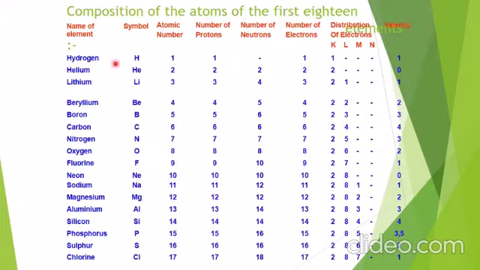Hydrogen has atomic number 1. The number of protons in it is also 1. Neutrons are 0. Number of electrons is 1. Now for filling of the electrons, you will write 2 above K and 8, 8, 8 above the 3 separate shells. Now hydrogen will have 1 electron, so in the K shell it will come 1 electron.